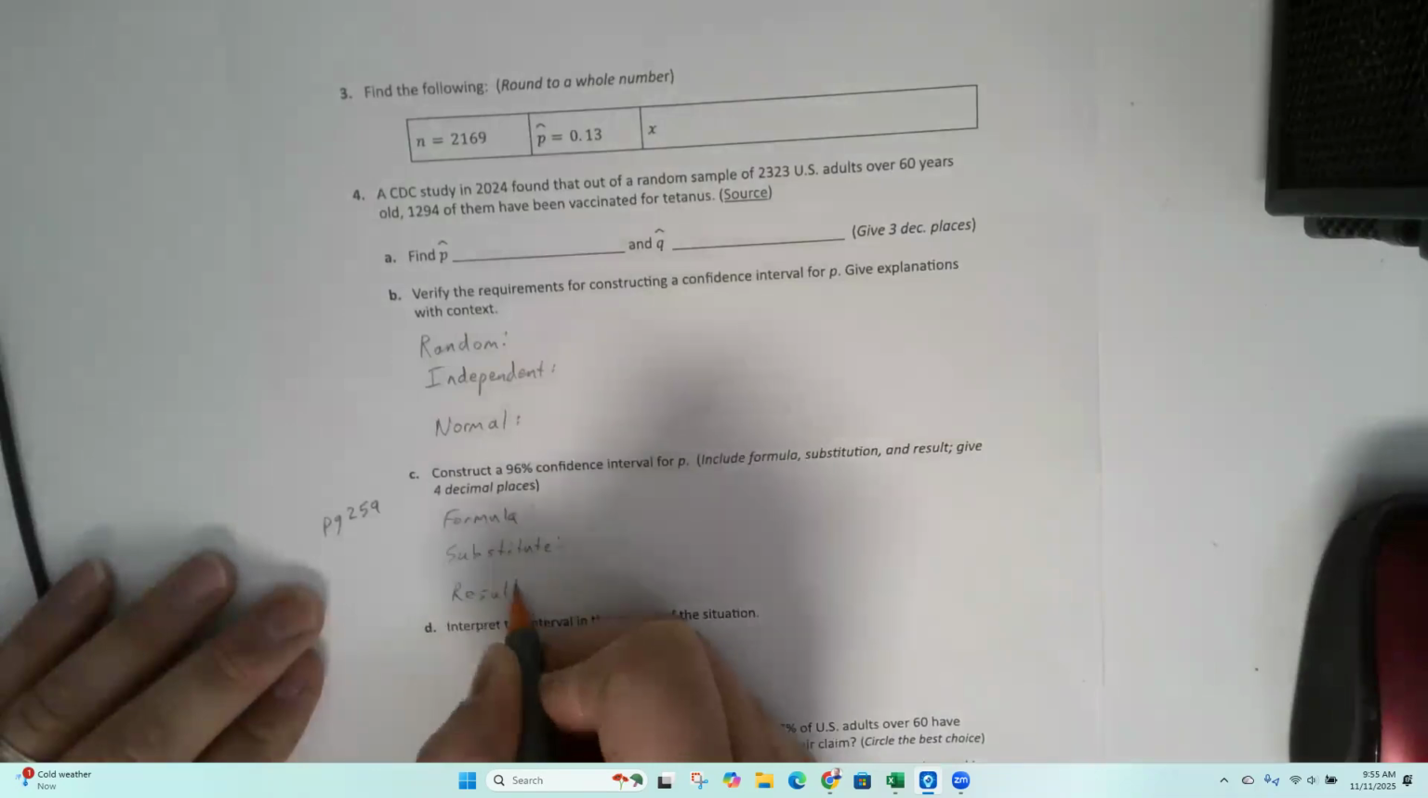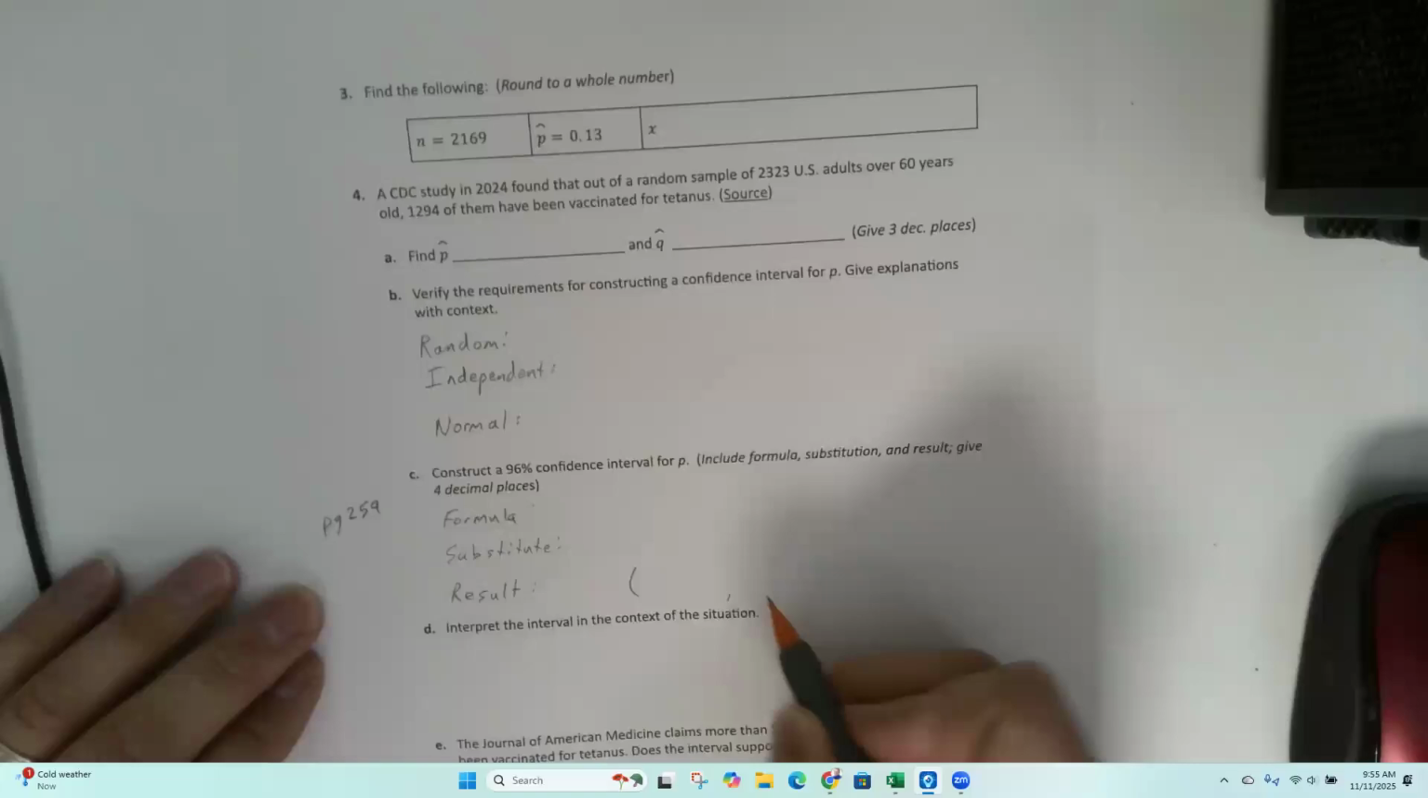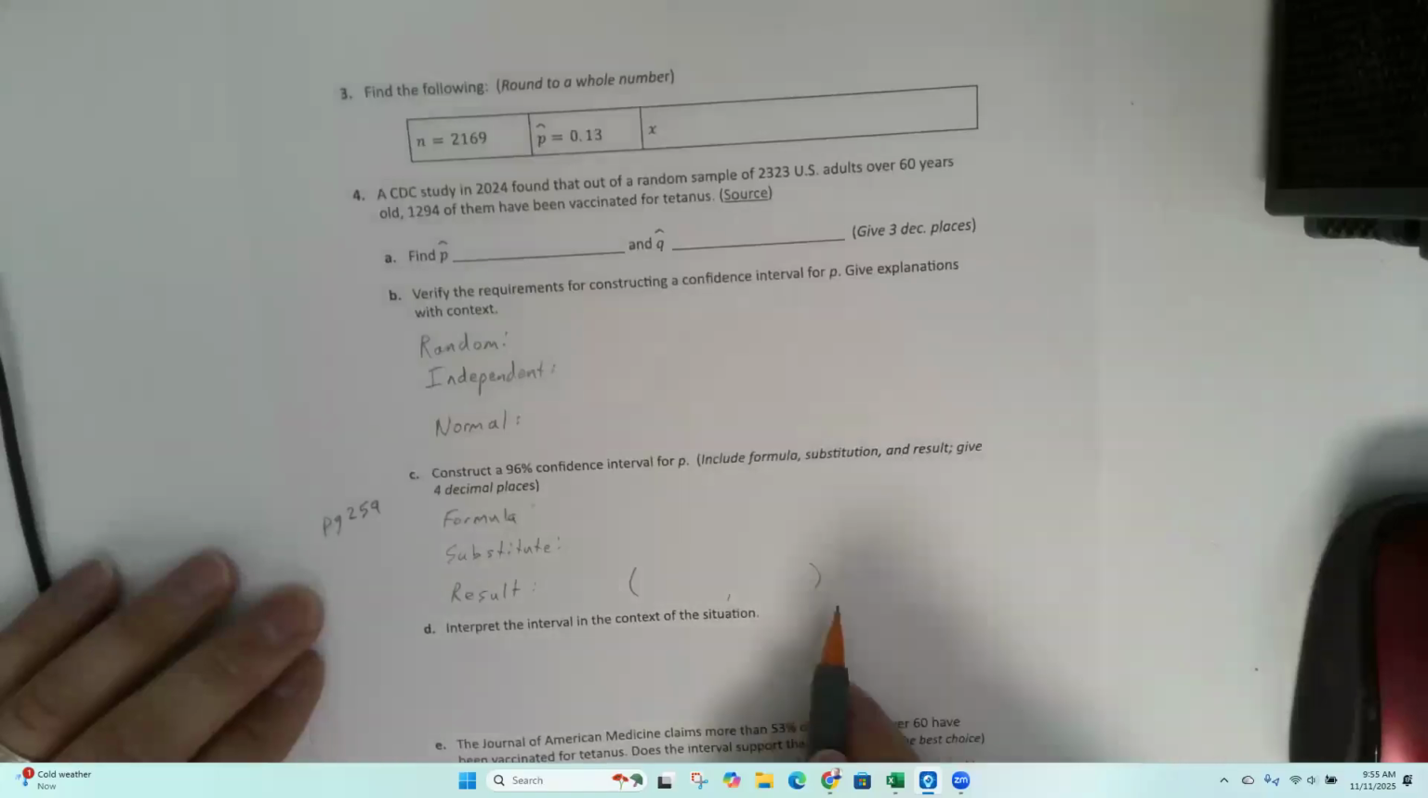Okay. And your result for a confidence interval is always going to be two numbers. It's going to be a lower limit, comma, an upper limit. Okay.